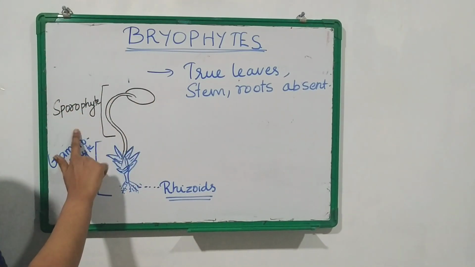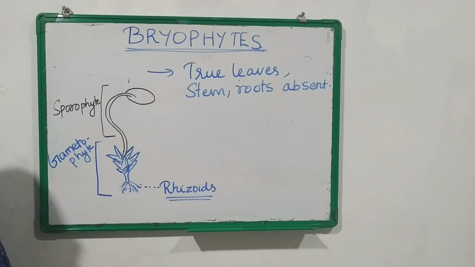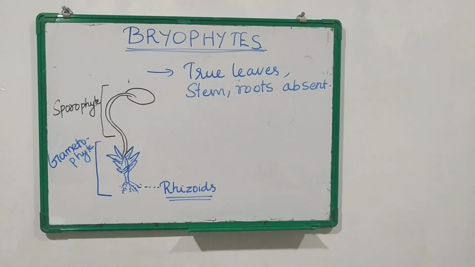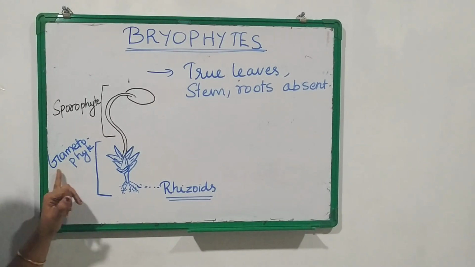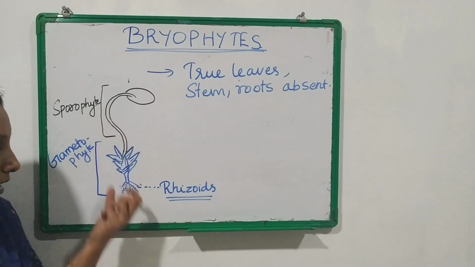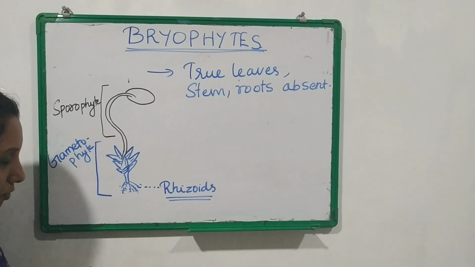Gametophyte and sporophyte. So the body of a bryophyte includes two main parts, that is a gametophyte and a sporophyte part. So first let us consider this gametophyte part. So the body of the bryophyte is attached to the substratum.